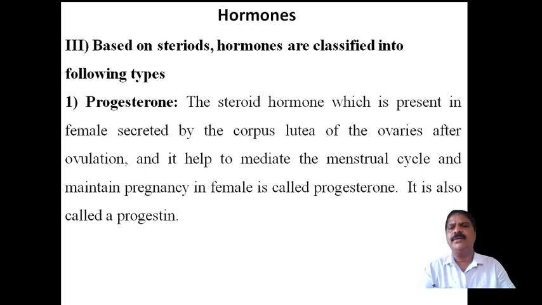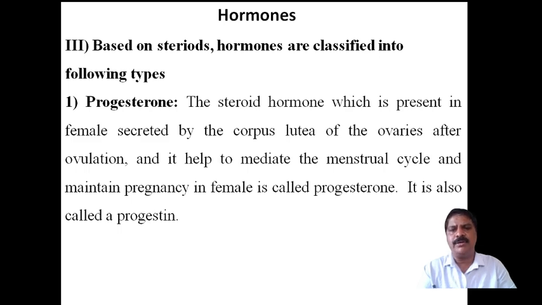Now here, the hormones are classified based on the steroids. I have already explained that there are two types of classification of hormones earlier. Now this is the third type of classification. Based on the steroid moiety present in the hormones, they are classified into two categories.